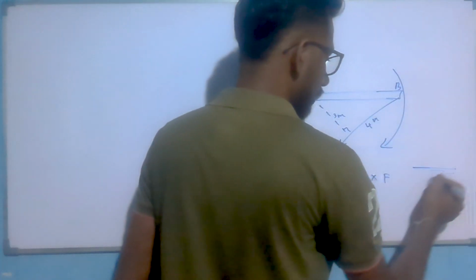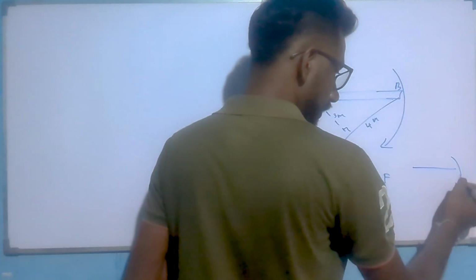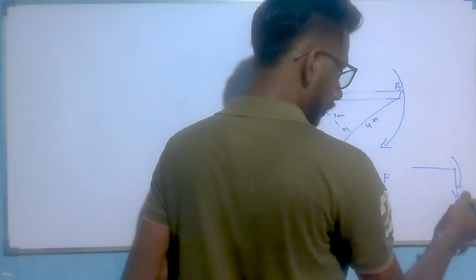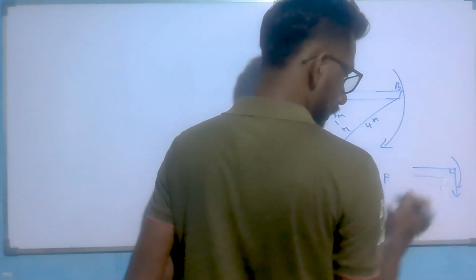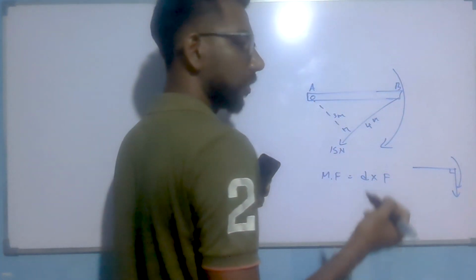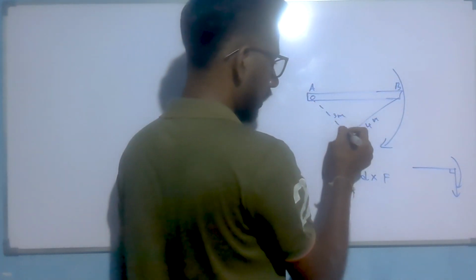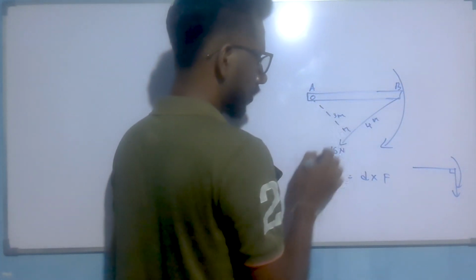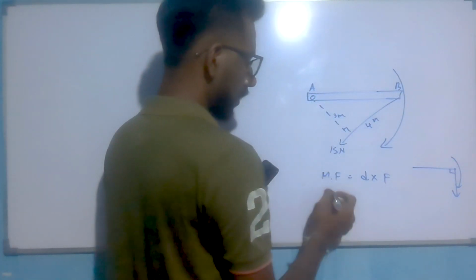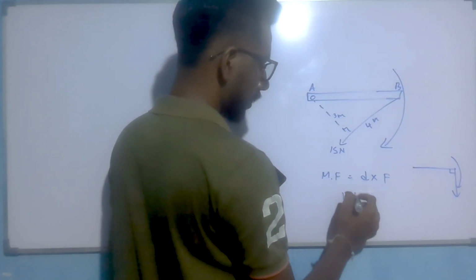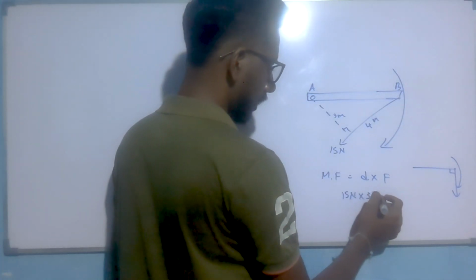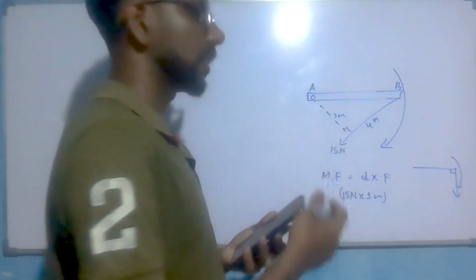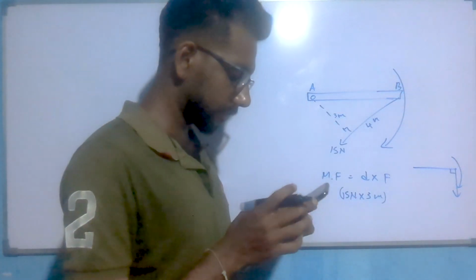That moment of force occurs in rotation. So when we are applying the force here, that force must lie at a 90 degrees angle. Here we can see the 90 degrees angle. So here is the distance where the force is applied. So the answer is 15 Newton multiplied by 3 meters, and the direction is clockwise.